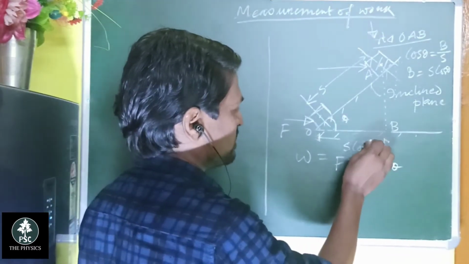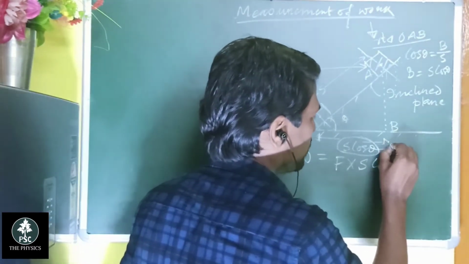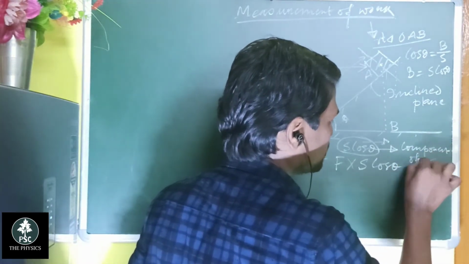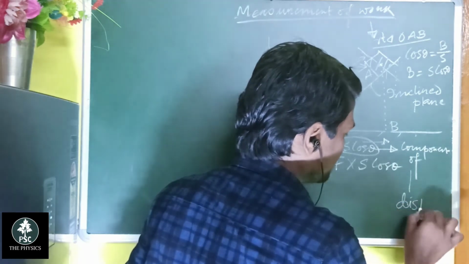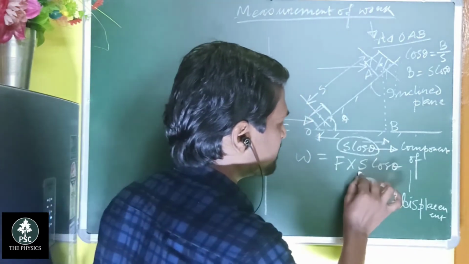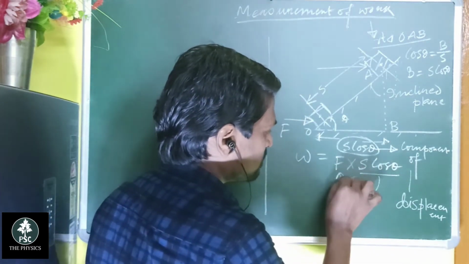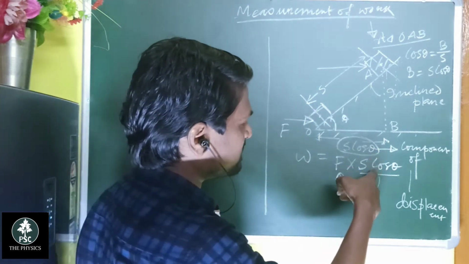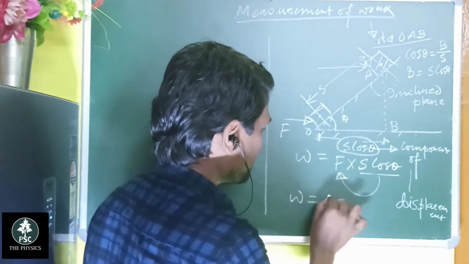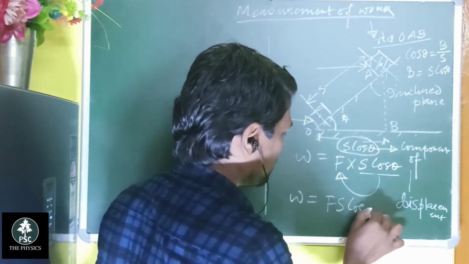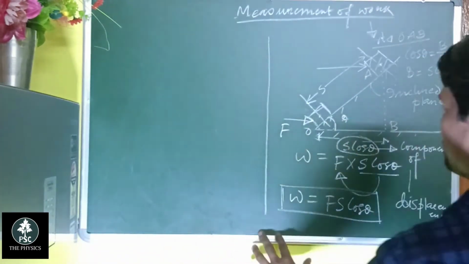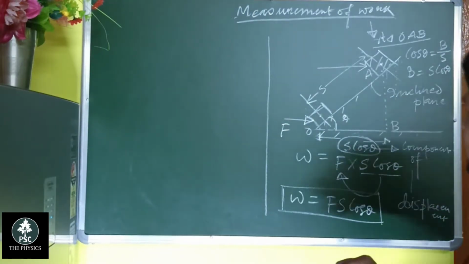So you have to take a component of displacement along this direction. This is called the component of displacement. So the component of displacement along the force, that is S cos theta, along the force is S cos theta. So work done equals Fs cos theta. So this is the actual expression for work done, Fs cos theta. And students, this is case 1.